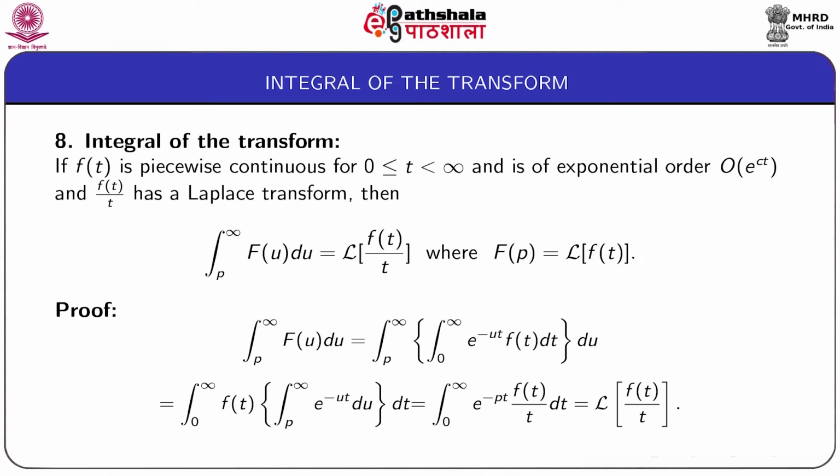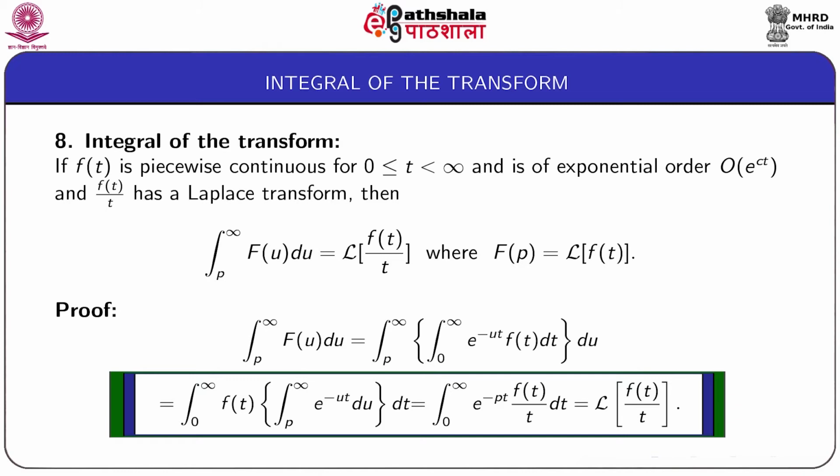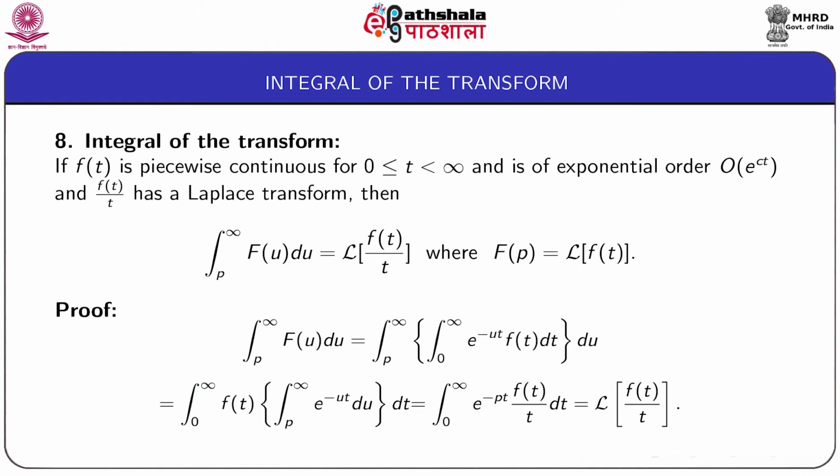So, we get the integral from 0 to infinity of f(t) times the integral from p to infinity of e to the power minus ut du dt, and this is equal to the integral from 0 to infinity of e to the power minus pt by t into f(t) dt, because the inner integral can be evaluated, and that finally gives the Laplace transform of f(t) by t.